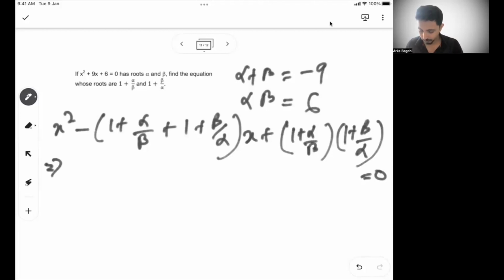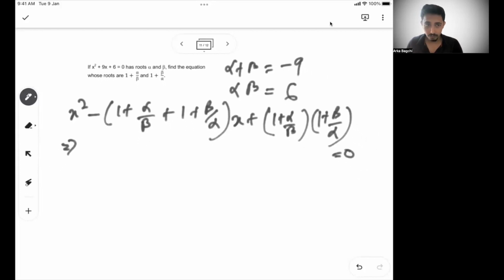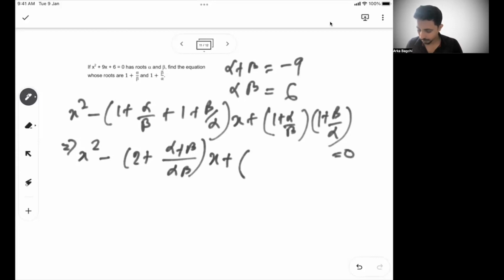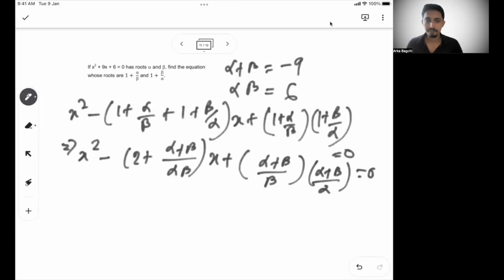So from here I can say, and reduce this a little, x square minus 2 plus alpha beta, alpha plus beta into x, plus this is beta into alpha plus beta, and this is also alpha plus beta by alpha equal to 0.